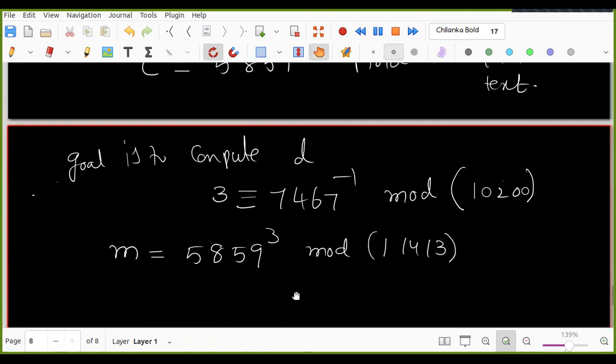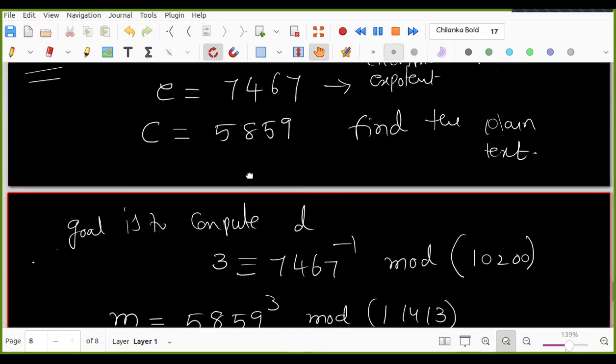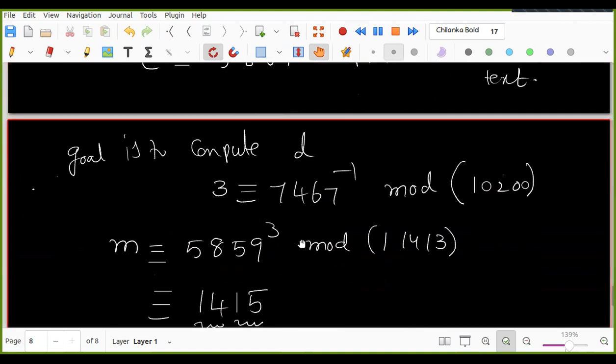If you compute it, the answer is 1415. In the alphabet, 14 is N and 15 is O. So the message is 'no'. Is it okay? This problem is fine.